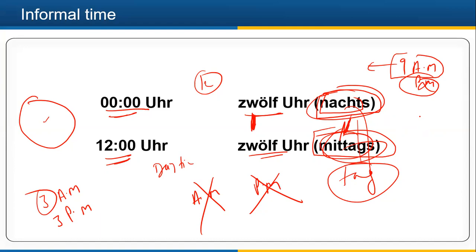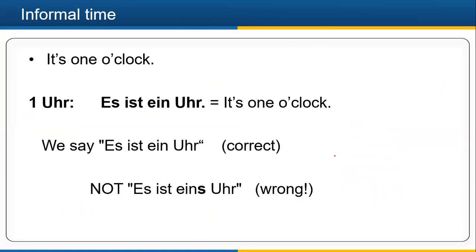What are we saying, right? So for example, if I say I will have my dinner at 10, so tell me, is it am or pm? That is obviously pm, because I'm talking about my dinner, I cannot take it in the morning. In the morning I take breakfast, right? So there is no need to use nachts or mittags. That depends on the situation, right? But still, if you want to use it, you can use it and make it clear.